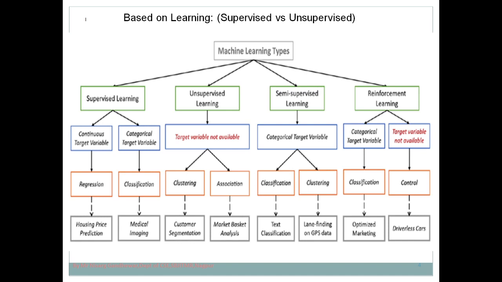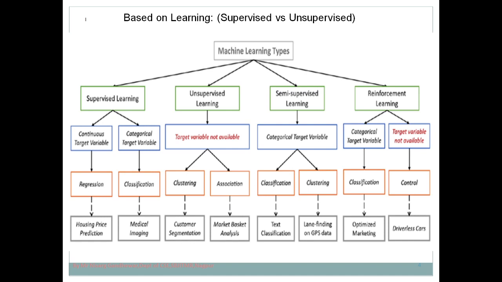But if you have a classification problem, the target variable is categorical in nature, meaning you can classify into two or multiple categories. Spam classification is a two-class classification, while digit classification is a multi-class classification problem. That is what we discussed in supervised learning.